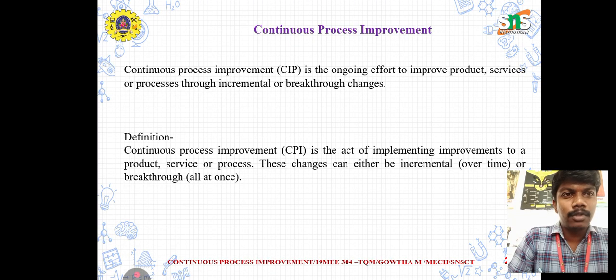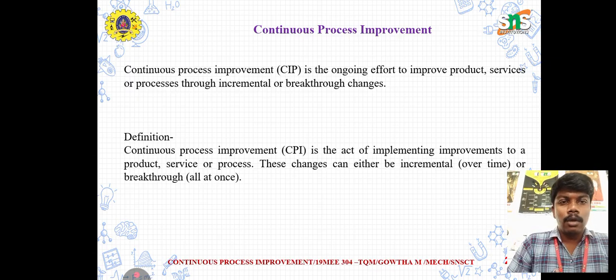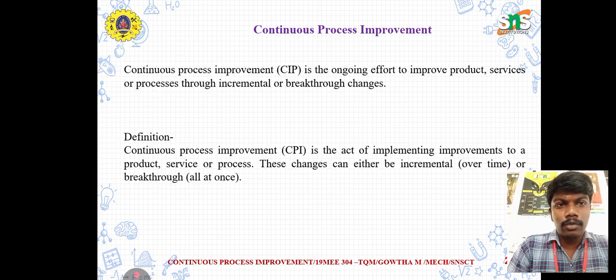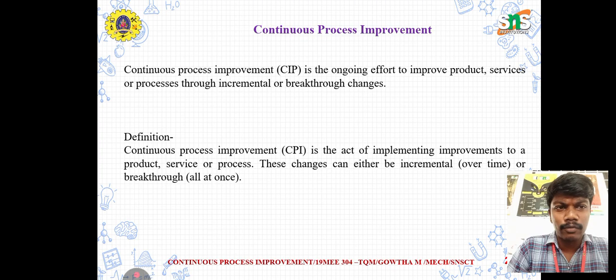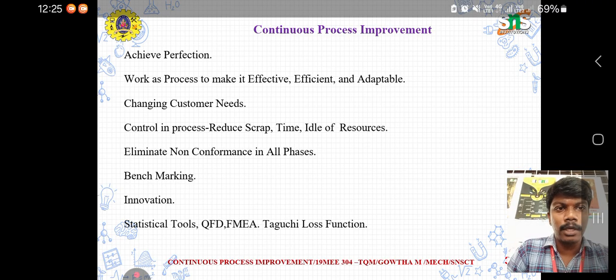Today we are going to see the topic of continuous process improvement, which is also called continuous improvement. Here, continuous improvement is going to affect the product, service, or process through incremental or breakthrough changes. If we take a process, we should improve that process step by step: step 1, step 2, step 3, step 4, step 5. We should improve that process by using some solution. That's what we define here as continuous process improvement, CPI, which is nothing but the act of implementing improvements to products, services, or processes, etc.